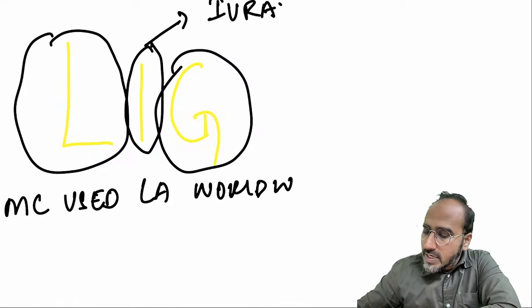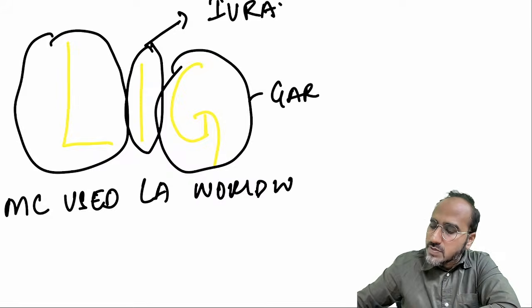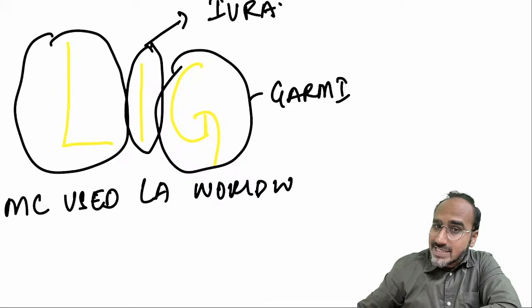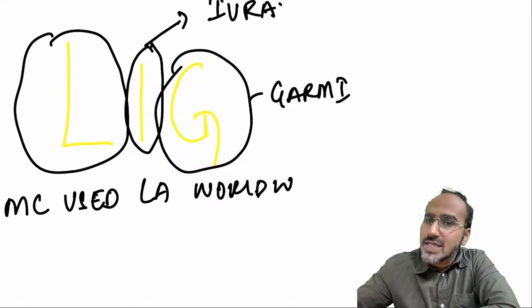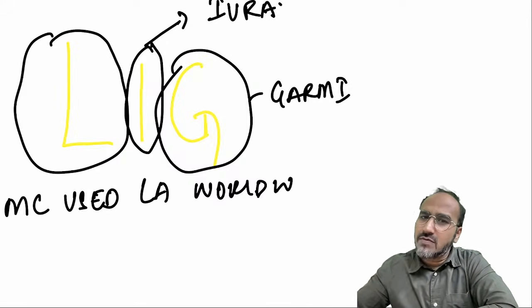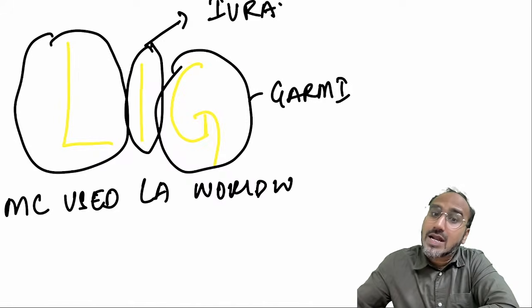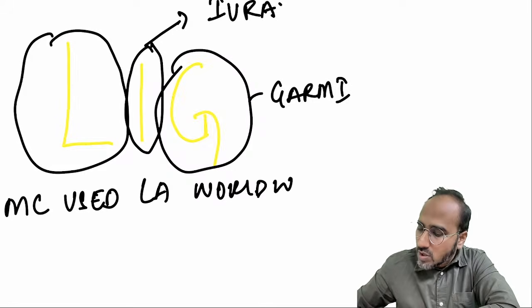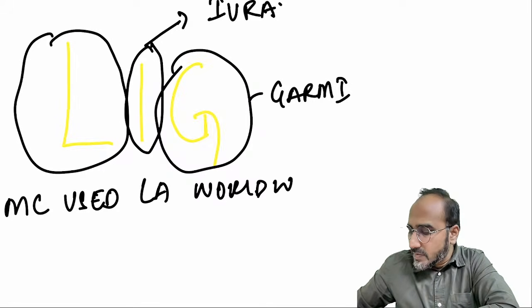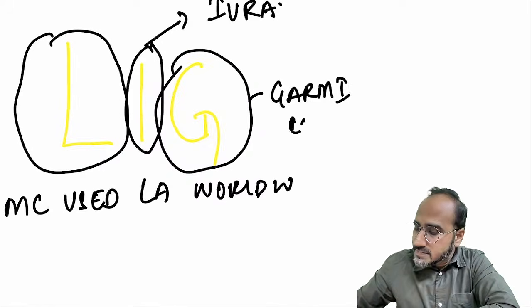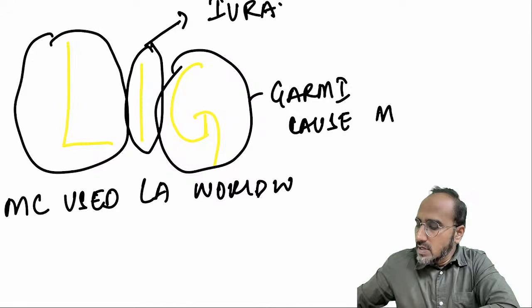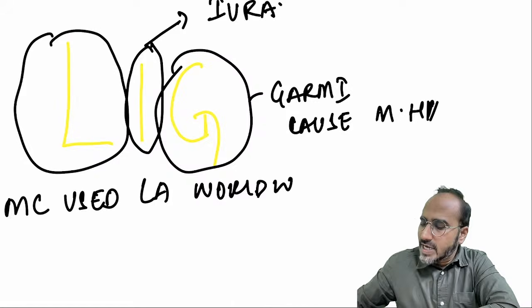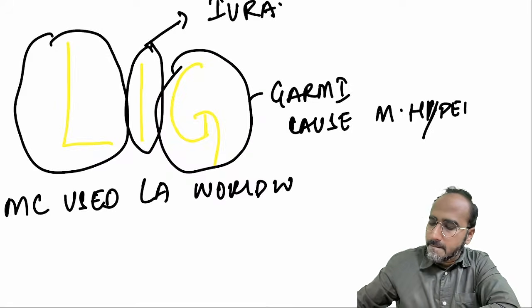G stands for what, guys? G stands for garmi. Garmi means what? It is the local anesthetic that can cause garmi. Garmi in English is called high temperature or hyperthermia. So lignocaine can cause malignant hyperthermia. It is a rare case, but it can trigger malignant hyperthermia.